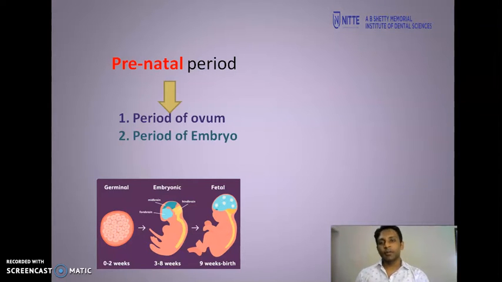Next is your period of embryo. This lasts from 3rd week to 8th week. And then period of fetus. This is from the 8th week up to birth. Now, what are these different periods? We'll discuss this in detail in the further slides.